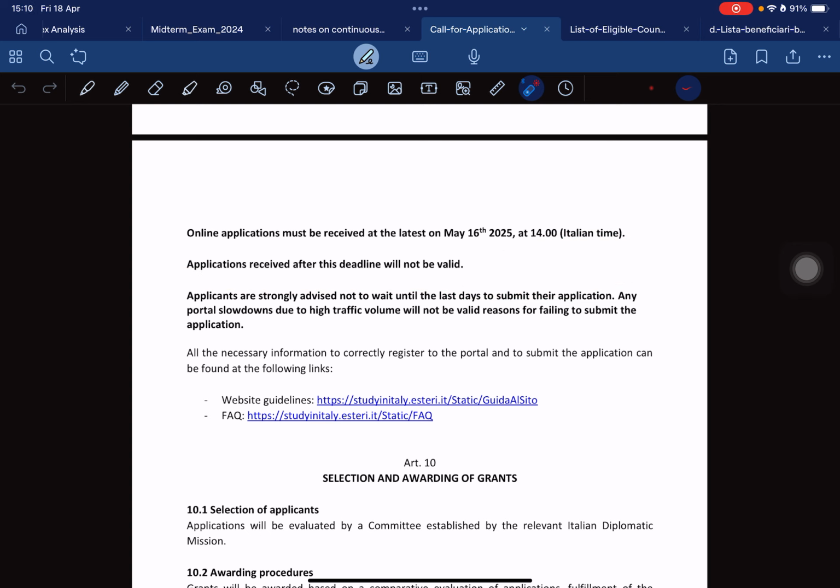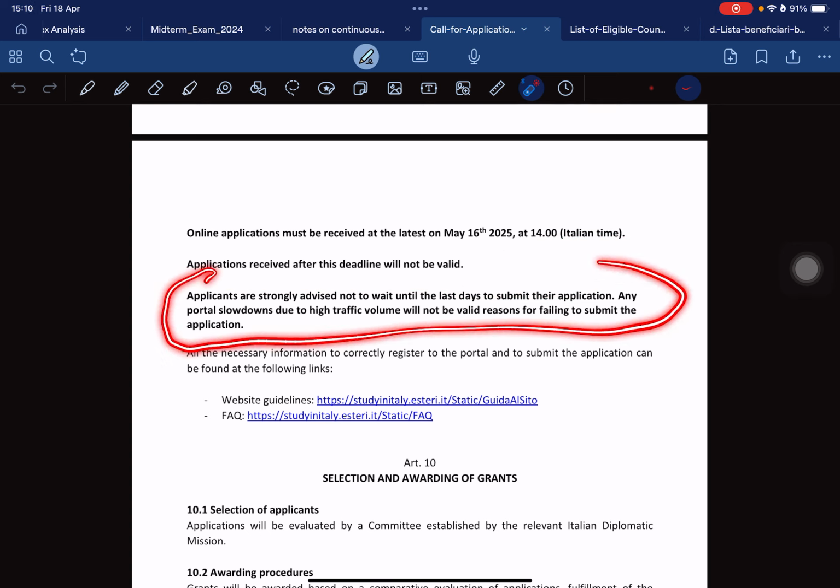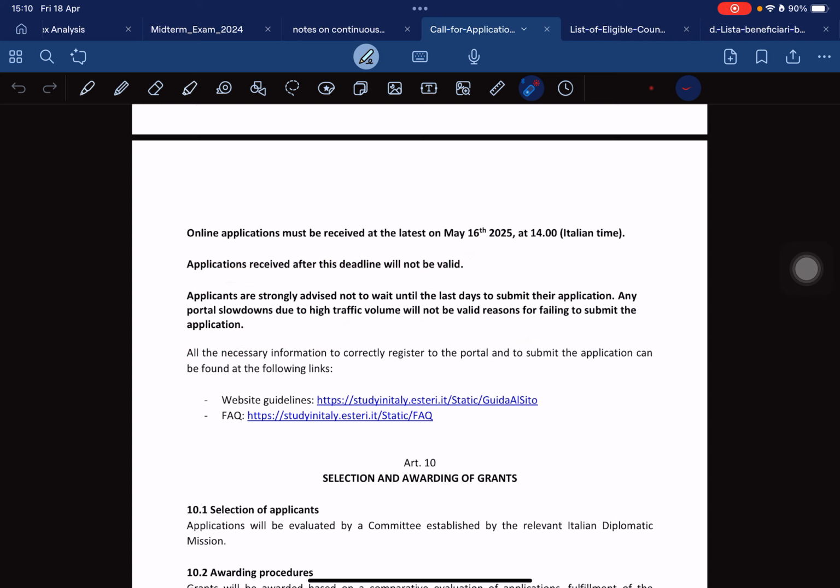Applicants are strongly advised not to wait until the last day to submit the application. Any portal slowdowns due to high traffic volume will not be a valid reason for failing to submit the application. Sometimes the portal slows down due to high traffic, as happened yesterday.